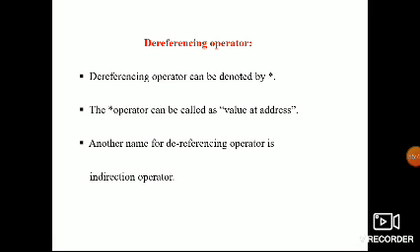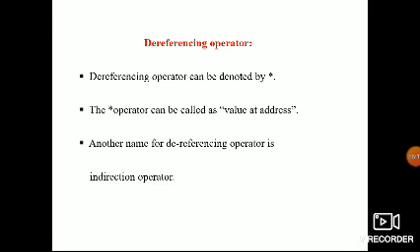So the indirection operator is also called the dereferencing operator. If you want to return any value from the address, it has to be used. For example, n equals star pointer, because the pointer already holds the address, and from that address I need the value.